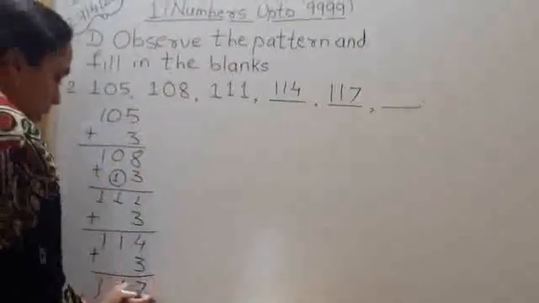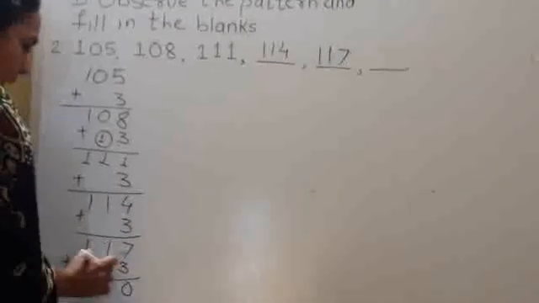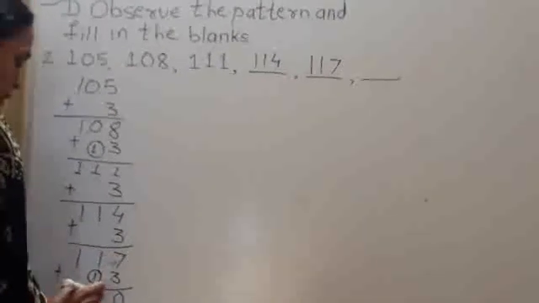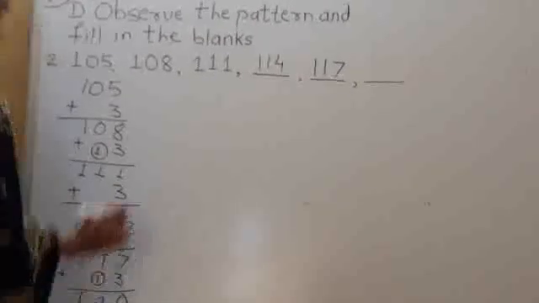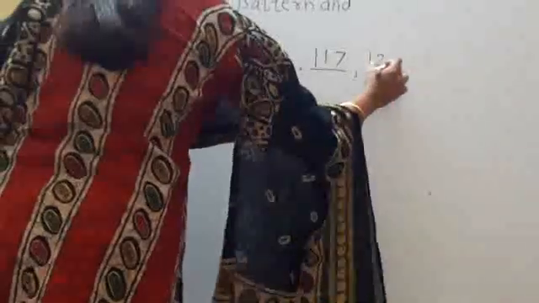One more number: 7 plus 3 is 10, carry 1, 1 plus 1 is 2, so 120. So this series was a plus 3 series.